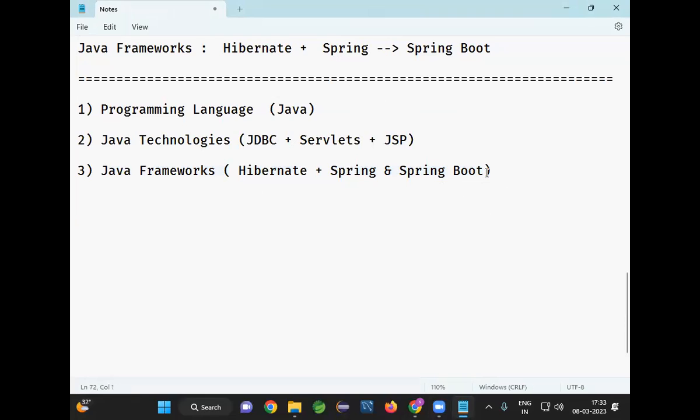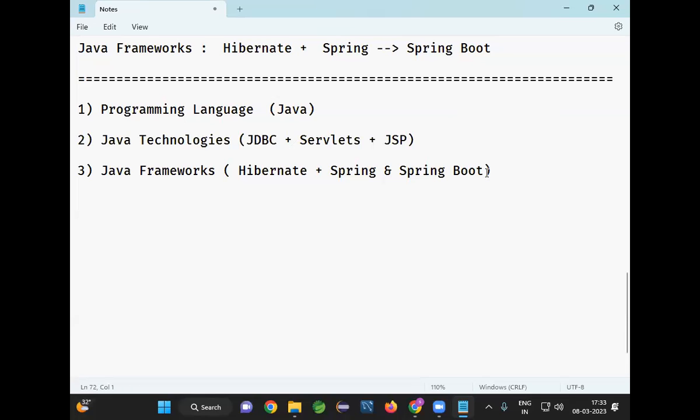Sir, tomorrow when we go to the company, we are going to work on a project. Core Java is available, advanced Java is available, frameworks are available. Among these three, which one are we going to use to develop the project? All. We are going to use all.